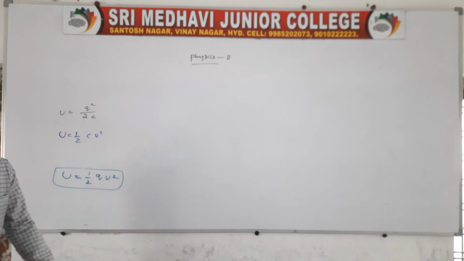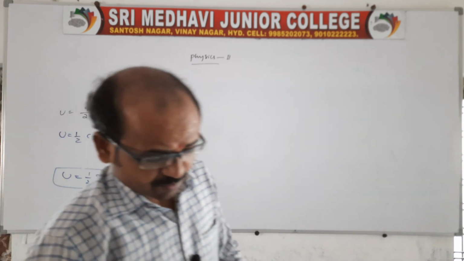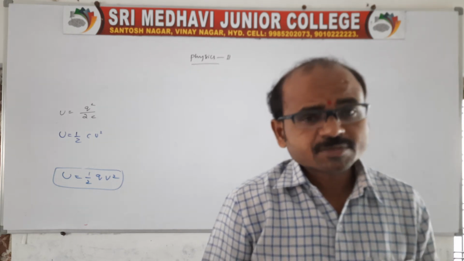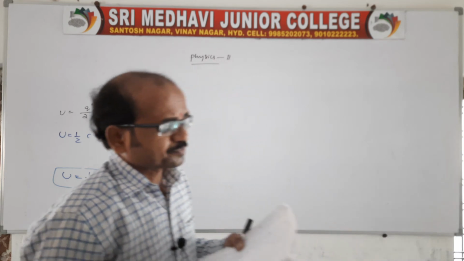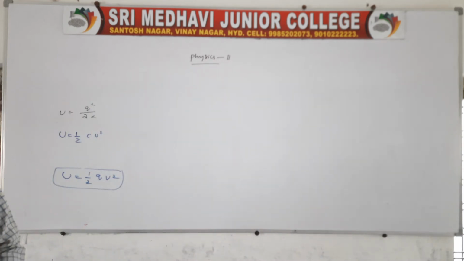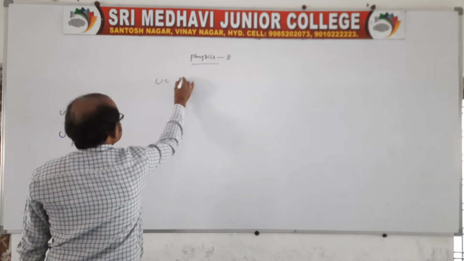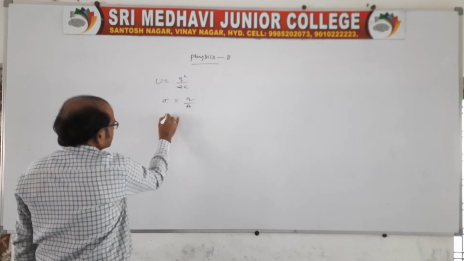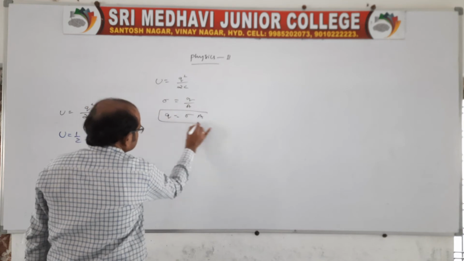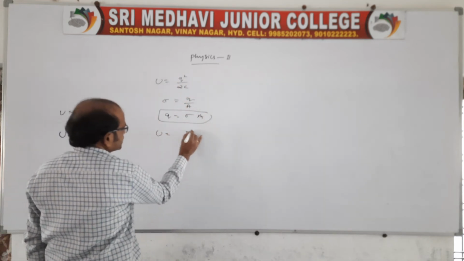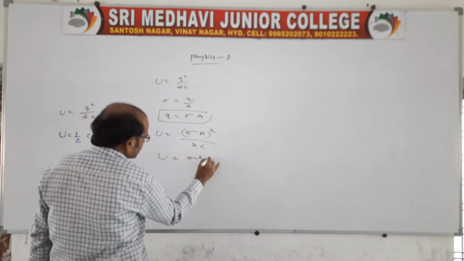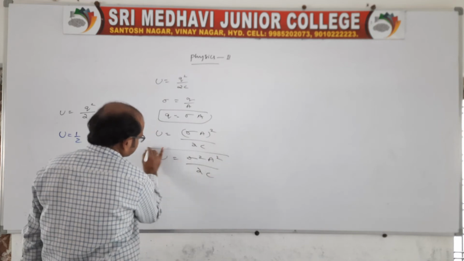These are the formulas. On this basis we again have some cases. Before going to that, I'll tell you one more, in terms of surface charge density. Take the first formula, U is equal to Q square by 2C, right? But we know sigma is equal to Q by A, so Q is equal to sigma A. In terms of surface charge density, U is equal to sigma A whole square by 2C, so it is sigma square A square by 2C.